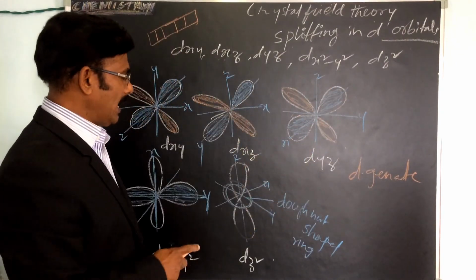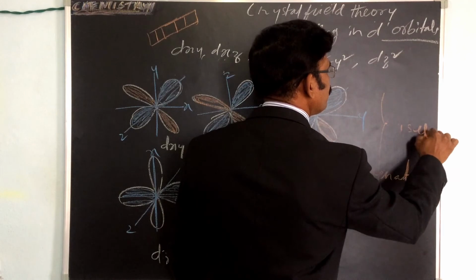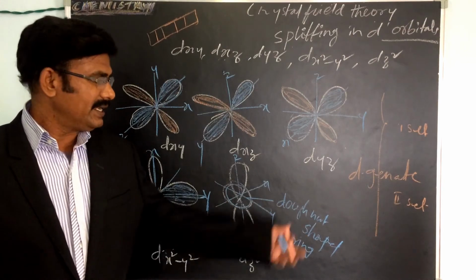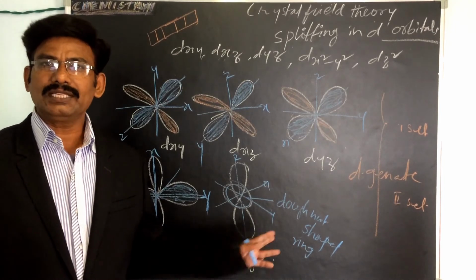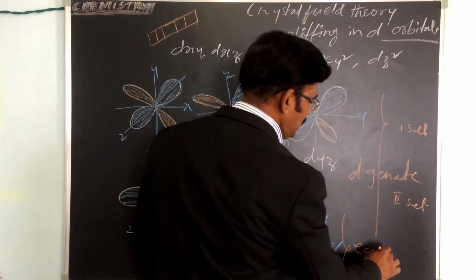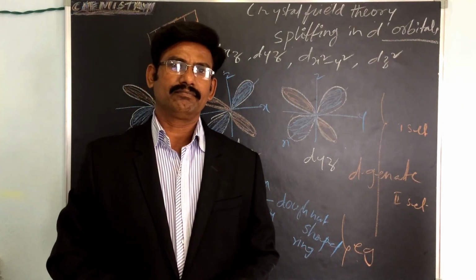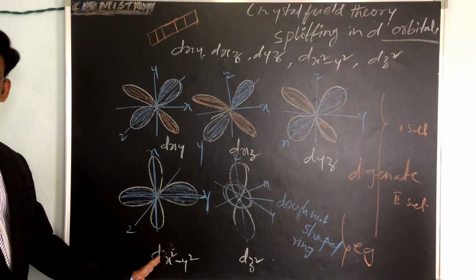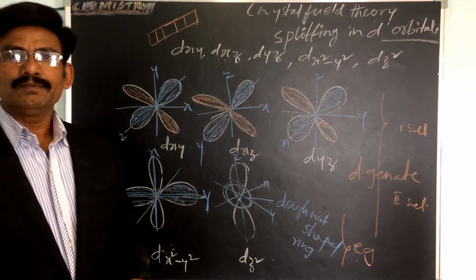They split into two sets, set 1 and set 2. One set is dz square and dx square minus y square, which we call the Eg orbitals. Eg means doubly degenerate set. So dz square and dx square minus y square form one set, the Eg orbitals.